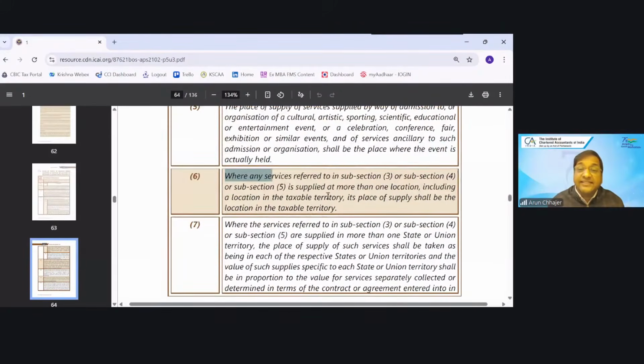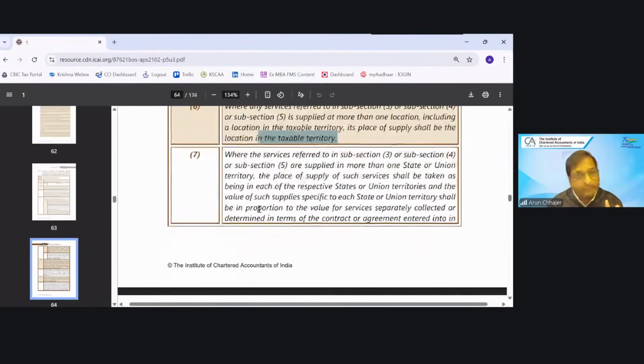In subsection 6, you will find a very interesting thing. They are saying subsection 3, performance-based service; subsection 4, immovable property; subsection 5, event, organization or admission. If these are supplied in more than one location, including the taxable territory, meaning India, then the place of supply will be treated as India only. Okay.